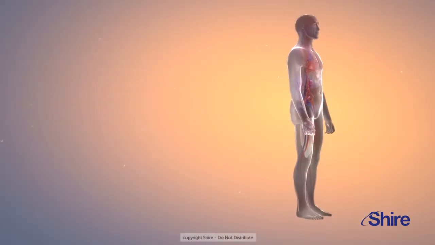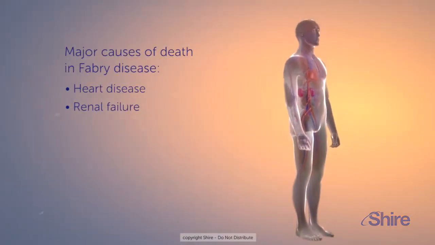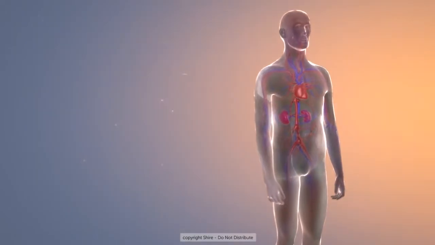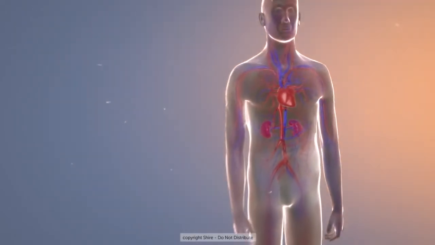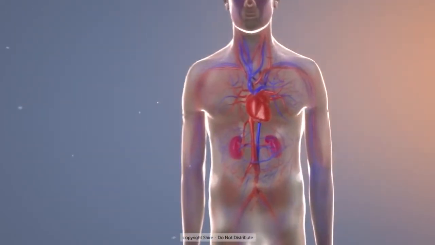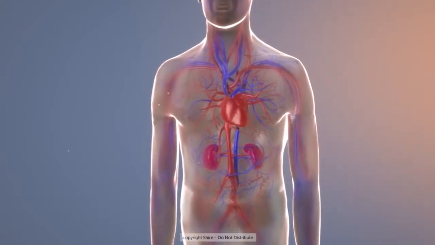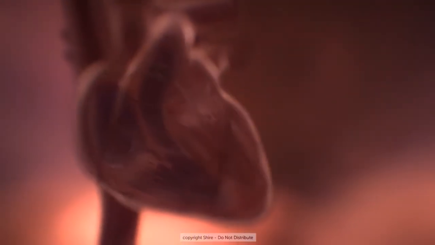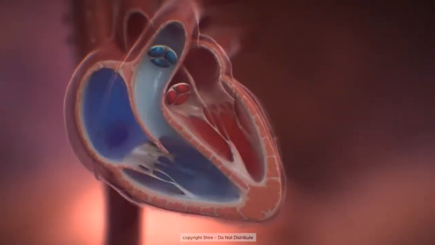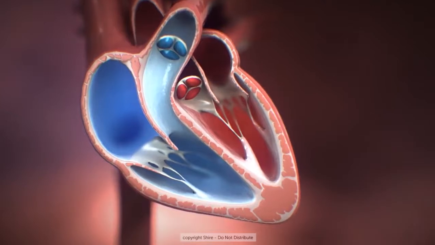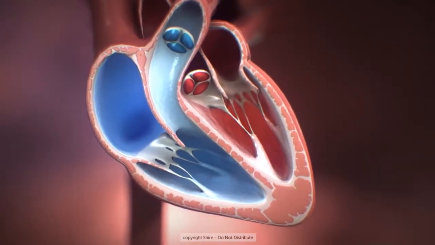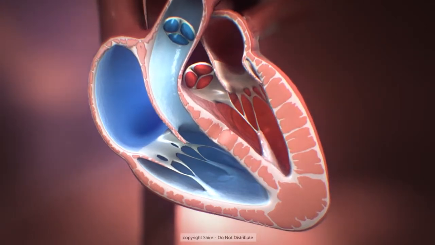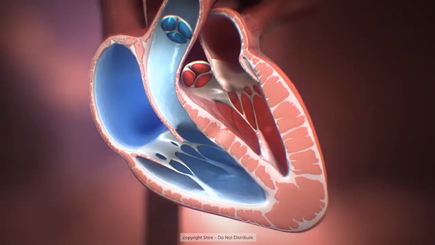Heart disease and renal failure are both major causes of premature mortality in patients with Fabry disease. Unfortunately, this challenge is complicated further by the impact of these two morbidities on each other. Cardiac involvement is common in Fabry disease as lysosomal storage occurs within almost all cardiac tissue, leading to progressive structural and functional changes to the heart in over half of male and a third of female patients.